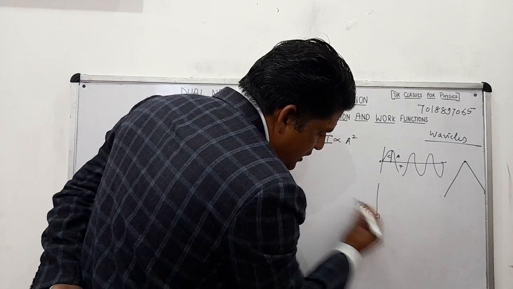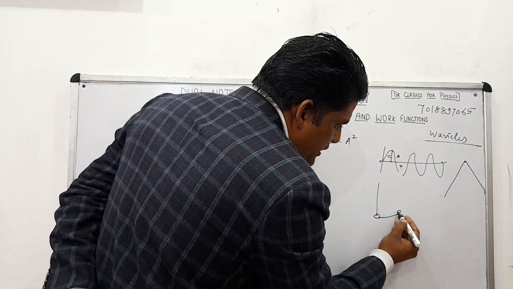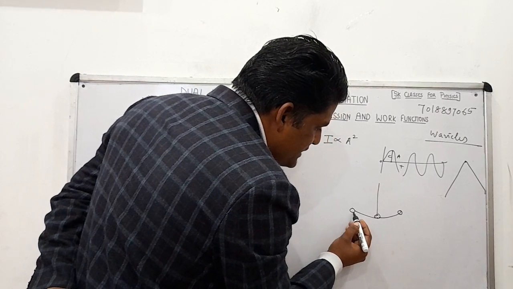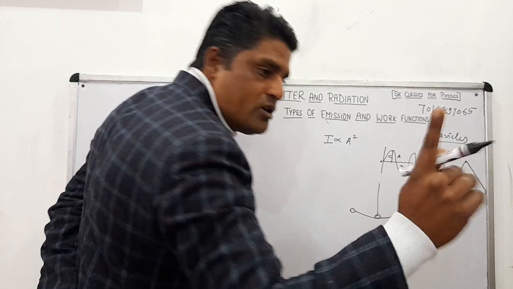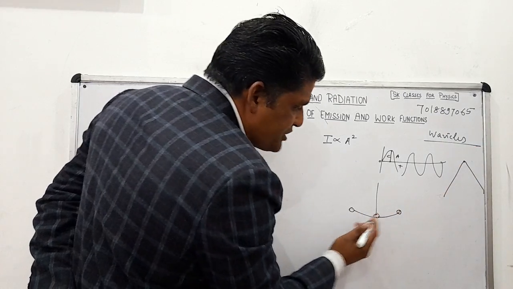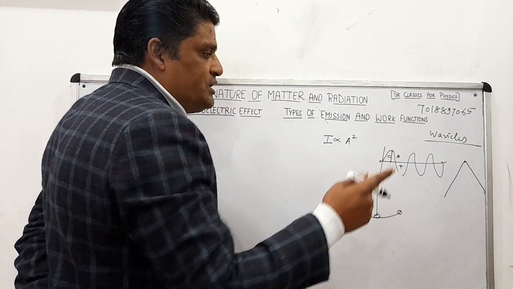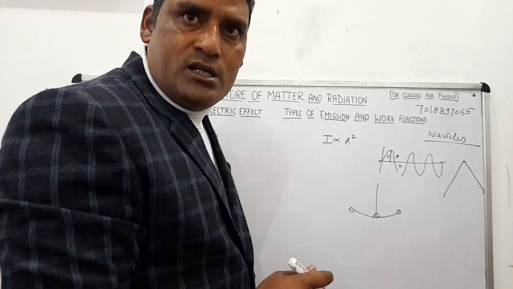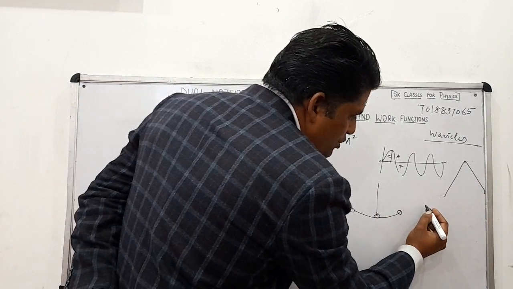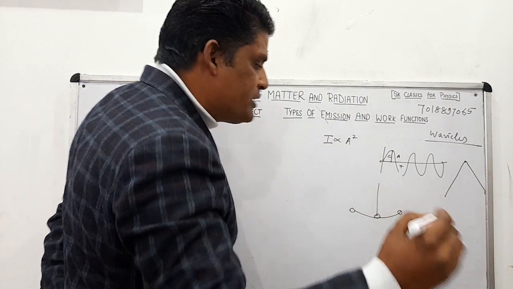Suppose this is the pendulum. It will go from here to here, come to here, go to here. We can say it will go from here to here and come back, then one oscillation is said to be completed. How much time it takes to complete one oscillation? That is called time period. एक ऑसिलेशन को कंप्लीट करने के लिए जो टाइम लगेगा उसी को कहते हैं टाइम पीरियड.